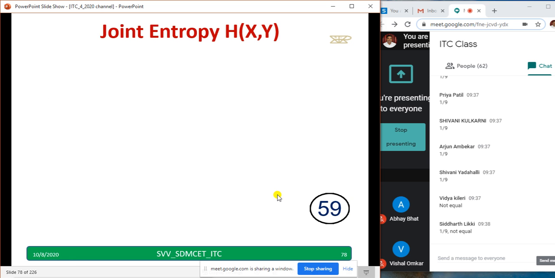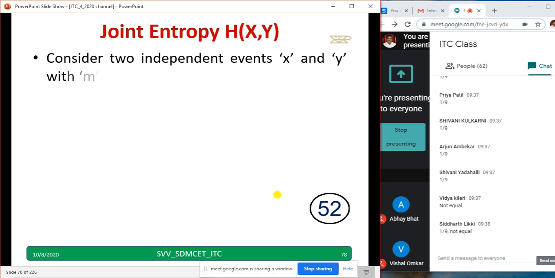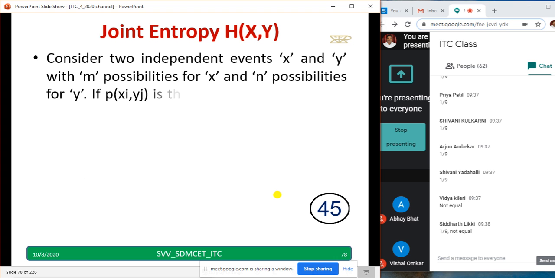Take 1 minute. The equation you have to copy down. This you can read.